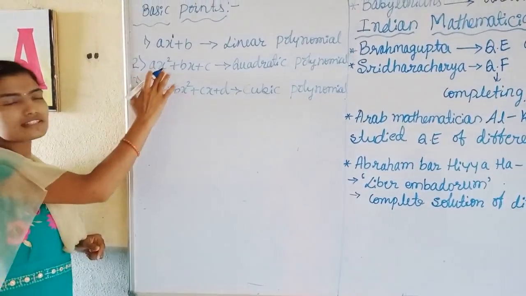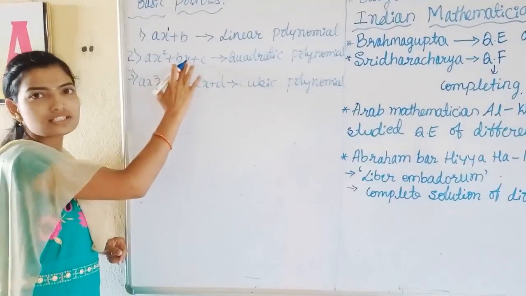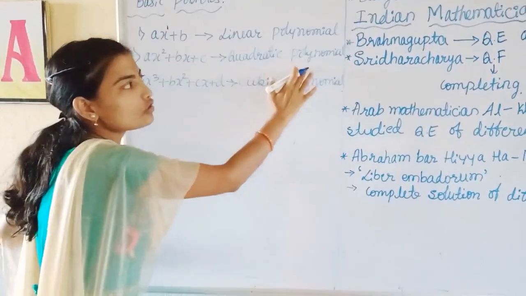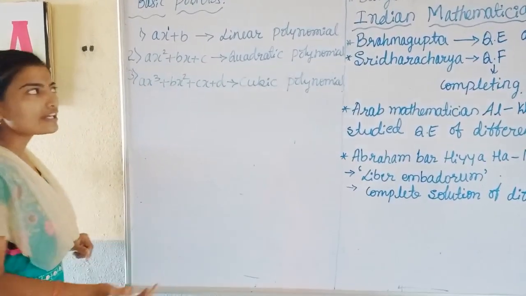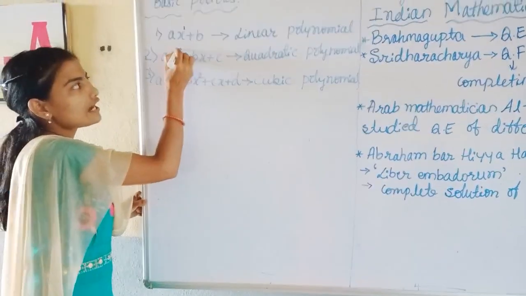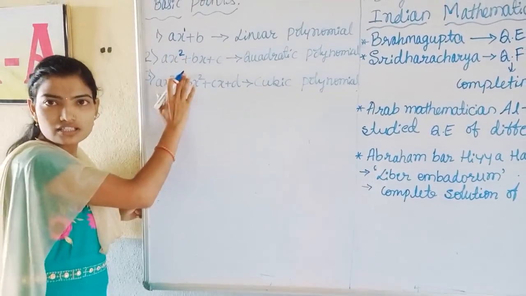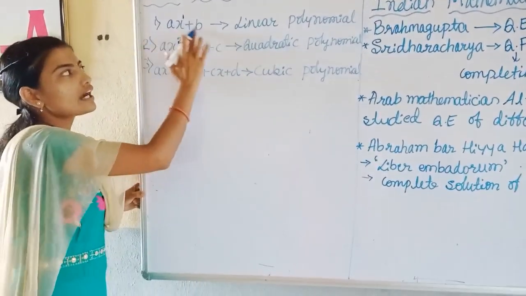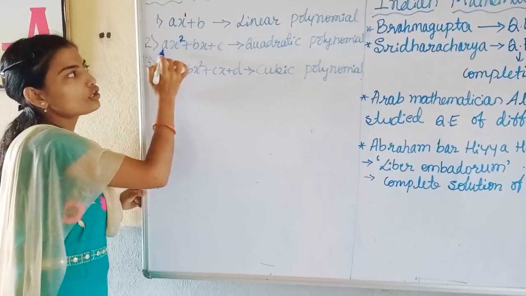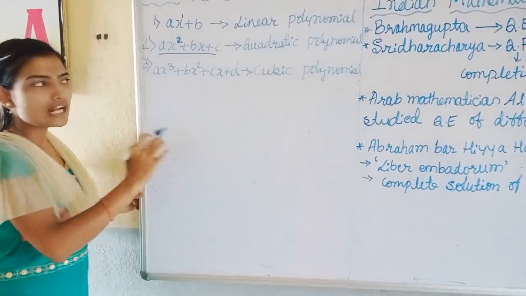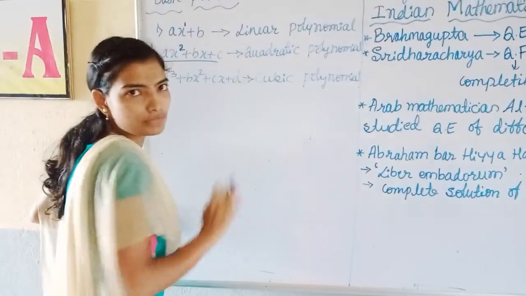Next, ax square plus bx plus c. This is called a quadratic polynomial. Why is it so? Because the highest power is 2, or the highest degree of the polynomial is 2 here. That's why it is a quadratic polynomial.